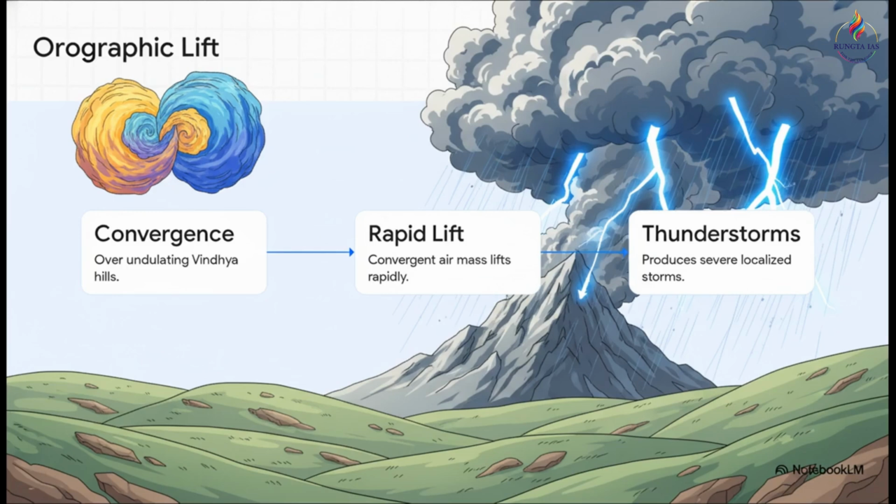As these air masses collide over the undulating Vindhya hills, especially around districts like Mirzapur and Sonbhadra, the air is just forced upward rapidly. It has nowhere else to go. And this rapid, violent lifting is exactly what triggers those severe, highly localized thunderstorms.